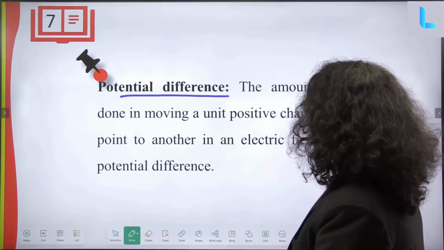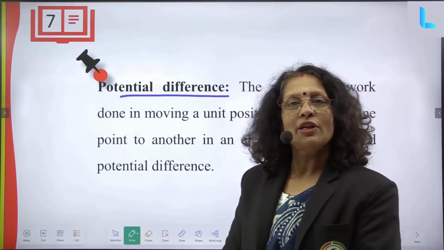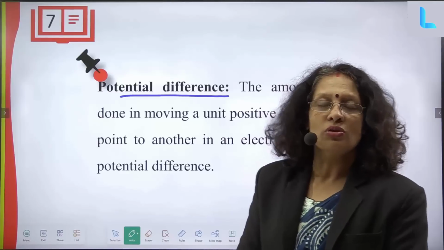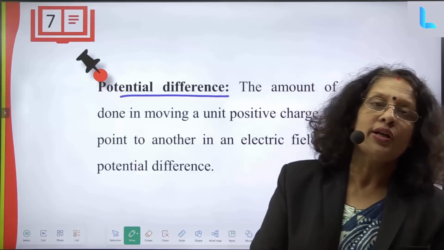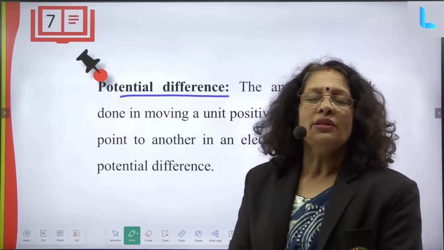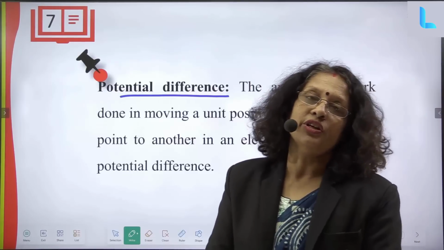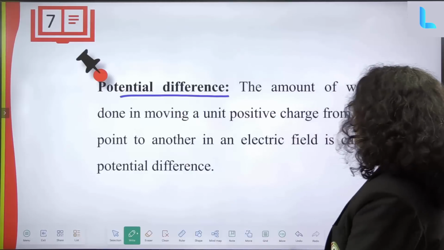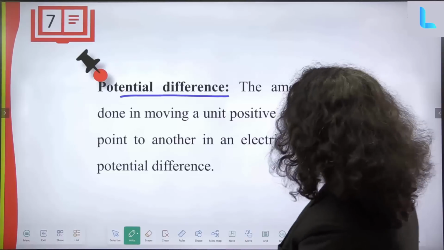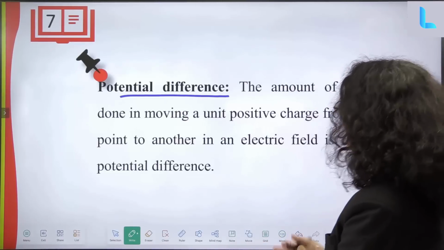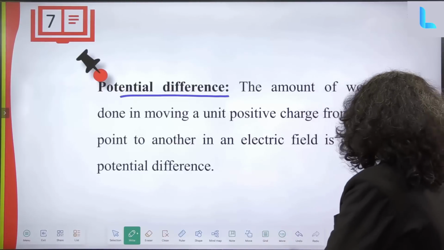Potential difference: when there are two electrodes, one positive and one negative, oxidation occurs at one electrode and reduction at the other, as in a redox reaction. An electrical double layer forms, and that is the cause of generation of potential. That potential is called electrode potential, and the potential difference is the amount of work done in moving a unit positive charge from one point to another point in an electric field.